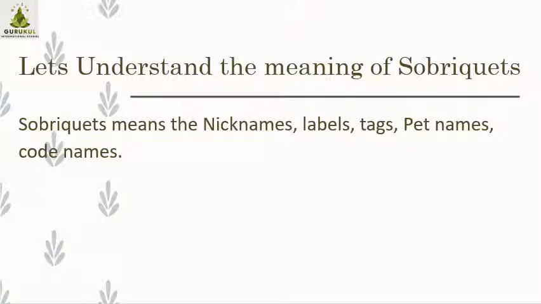These are the nicknames. So, it is also called as pet names or labels, tags or code names. So, this is the meaning of the word sobriquet. Okay, I hope you have understood the meaning of the word sobriquet. So, T letter is silent here.